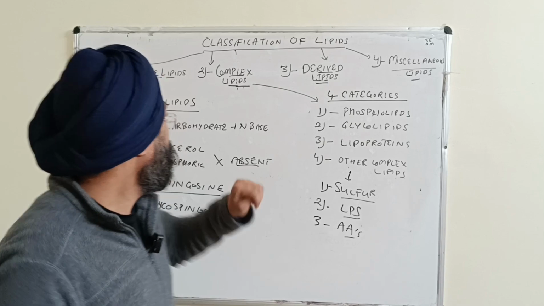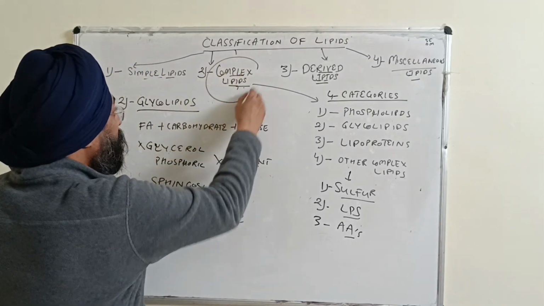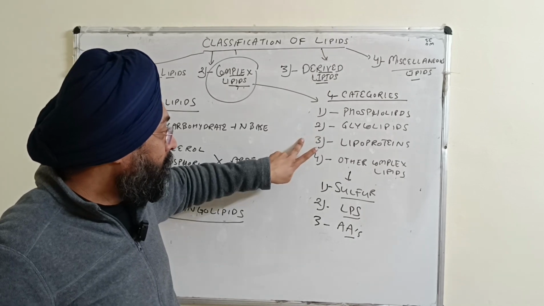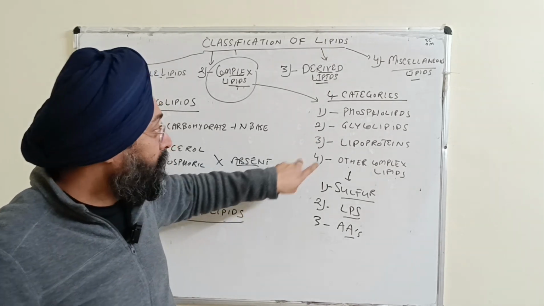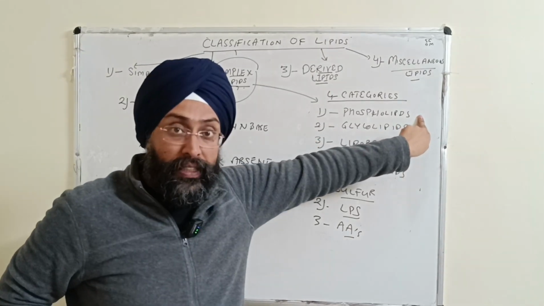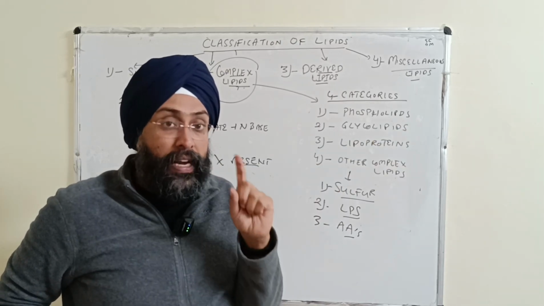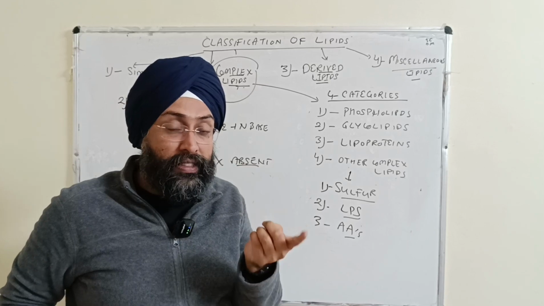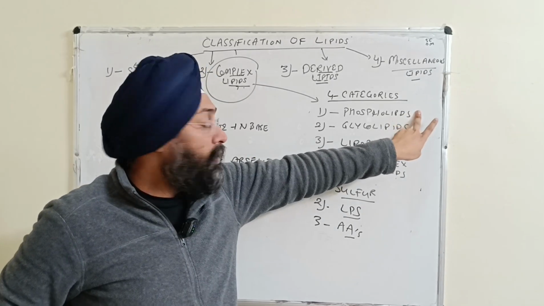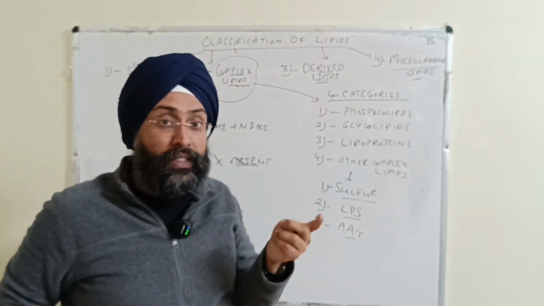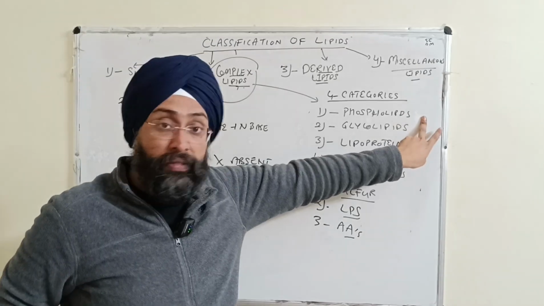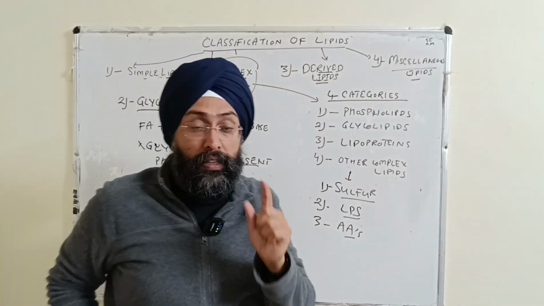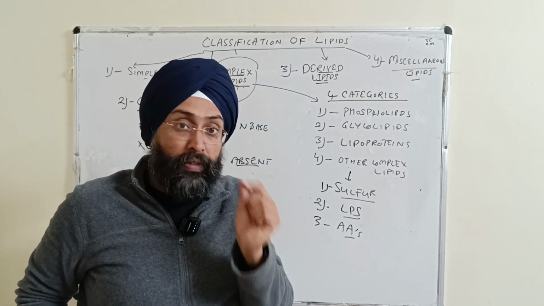So that finishes our second category, complex lipids, with four categories: phospholipid, glycolipid, lipoprotein, and other complex lipid. When phosphorus is there, they are phospholipids, and the alcohol can be different. If glycerol is there, it is glycerophospholipid, and if the alcohol is sphingosine, then sphingophospholipid, right? In case of glycolipid, glycerol is totally absent and phosphorus is totally absent.